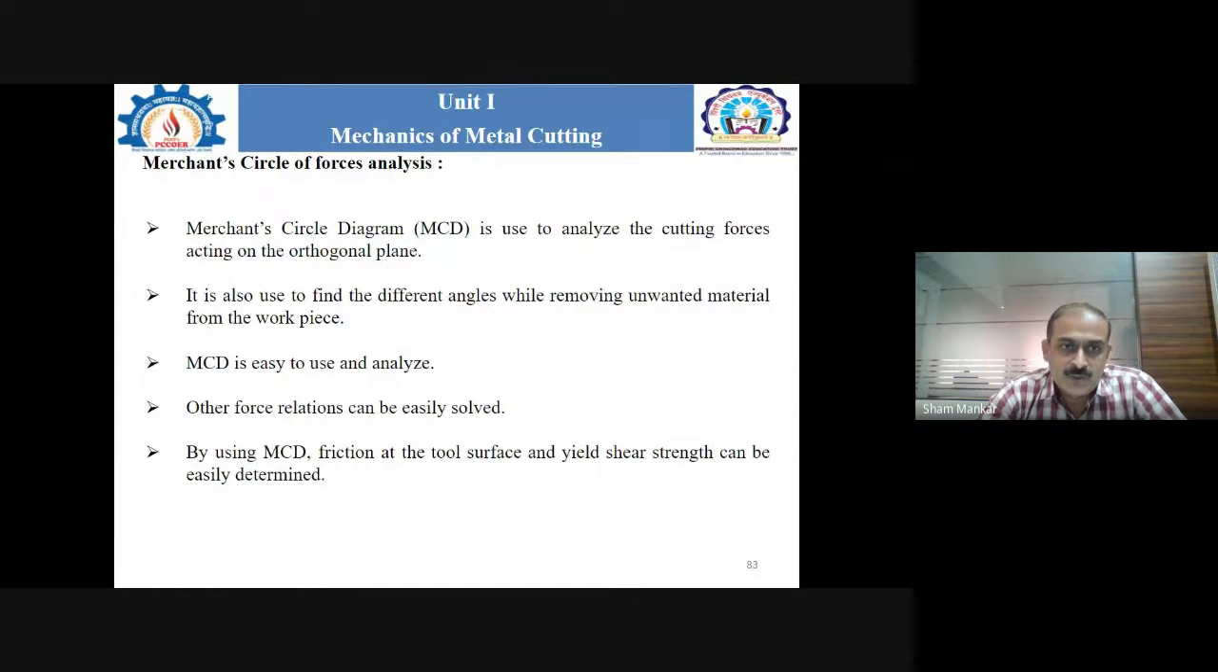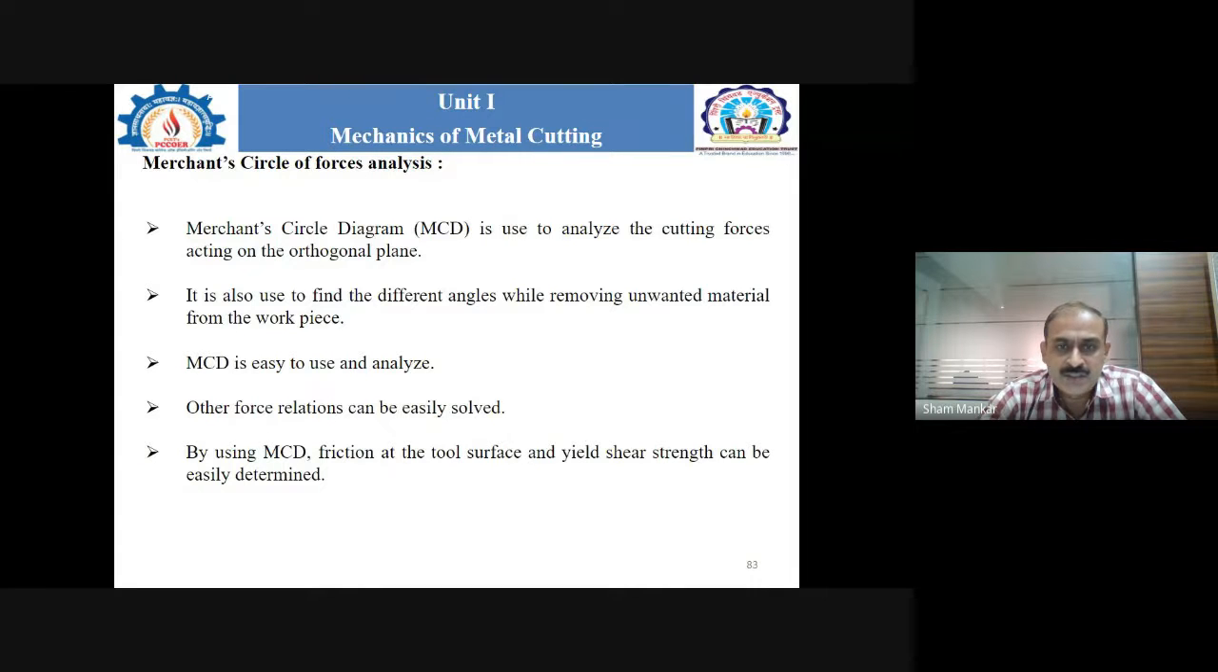Okay, so Merchant is again one of the researchers who worked on the principle of the minimum energy theory, the energy required while performing the metal cutting operation. It is basically the Merchant circle diagram that is used to analyze the different types of cutting forces acting on the orthogonal plane.